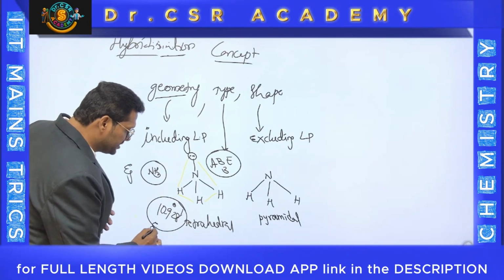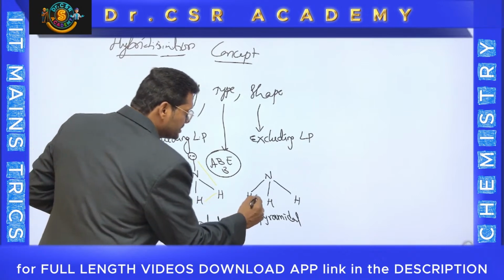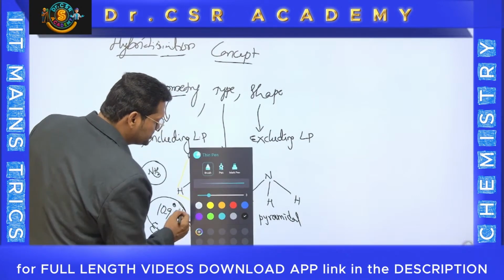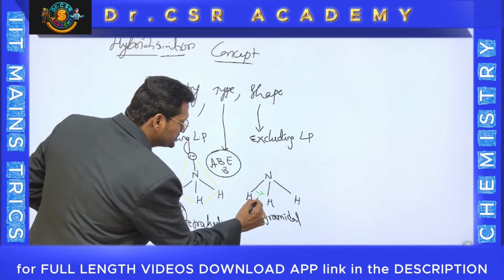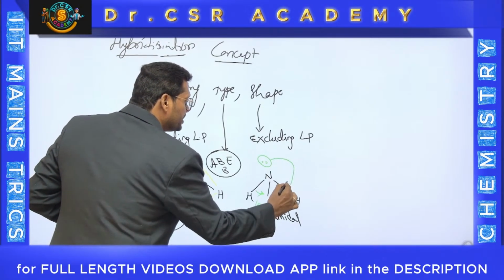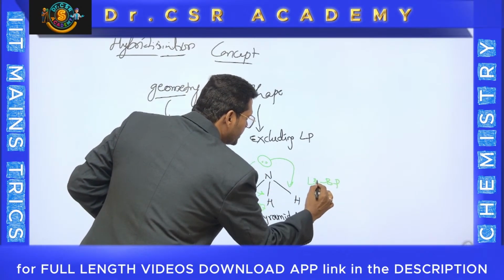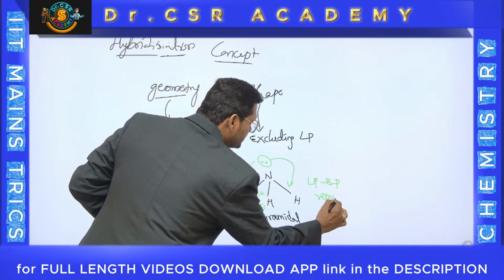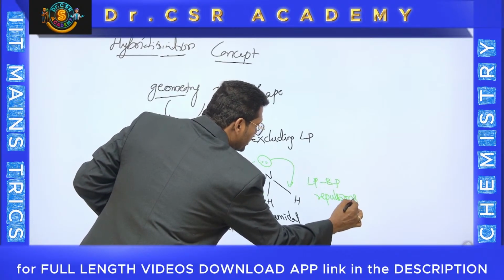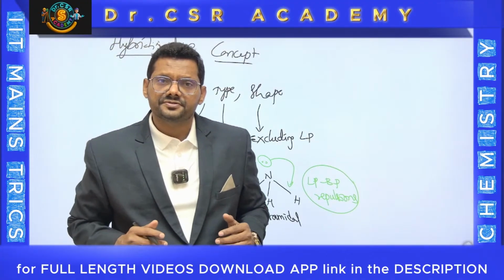It is the expected thing, but the actual bond angle is 107. Why 107? Why not something else? The reason is it has a lone pair. Lone pair repulsion is there on the bond pair, which is called LP-BP repulsion. This LP-BP repulsion makes the bond angle go from 109 degrees 28 minutes to 107 degrees.